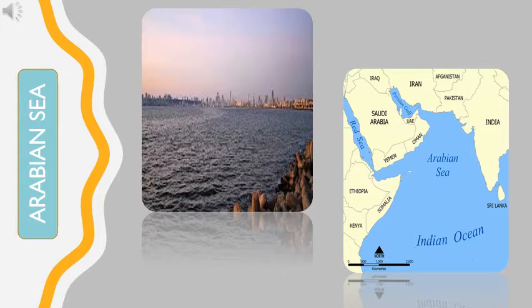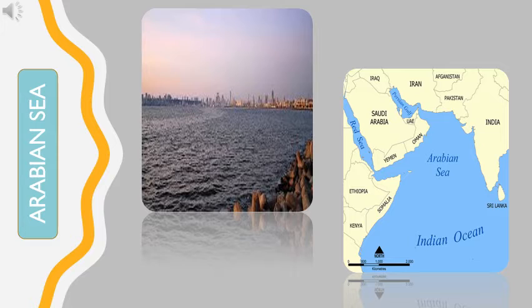Now we are going to discuss some important and fun facts about Arabian Sea. Arabian Sea is one of the largest seas of the world. Arabian Sea is a part of Indian Ocean. It is actually the northwestern branch of Indian Ocean. The sea is bounded by 3 large peninsulas, which are Indian Peninsula, Arabian Peninsula and the Horn of Africa.